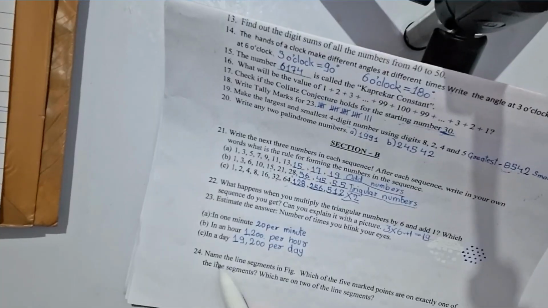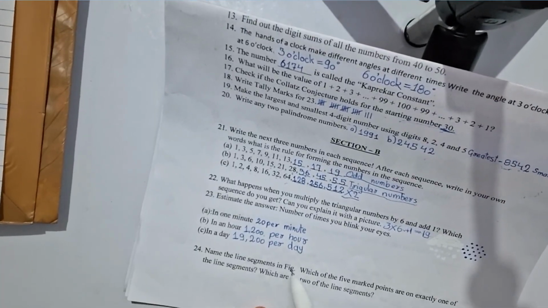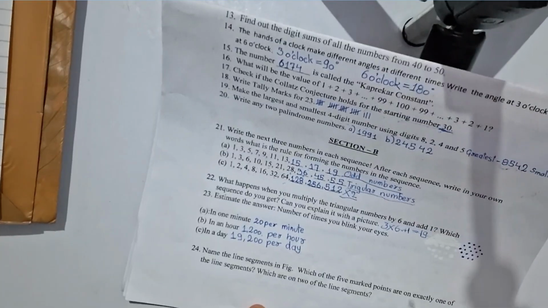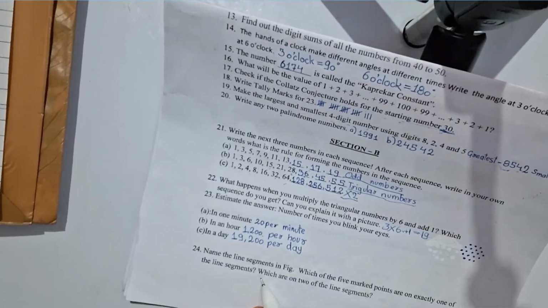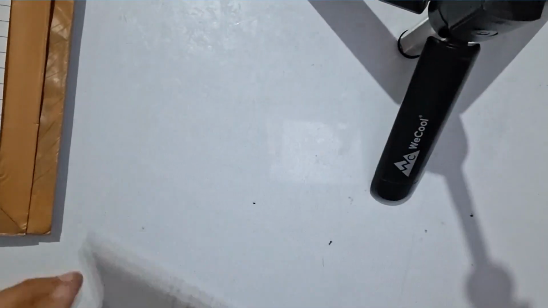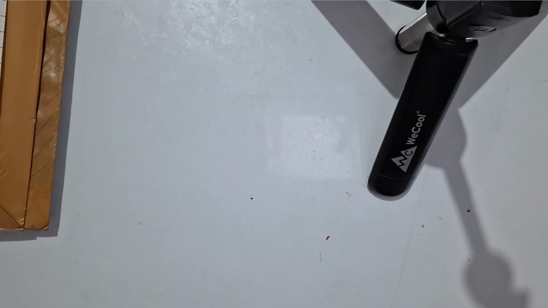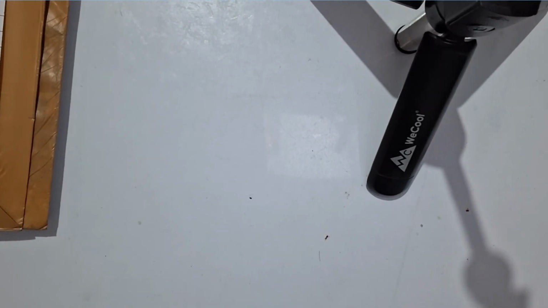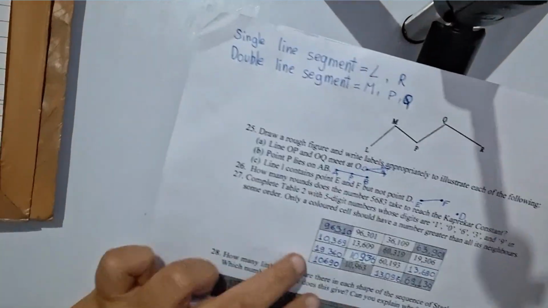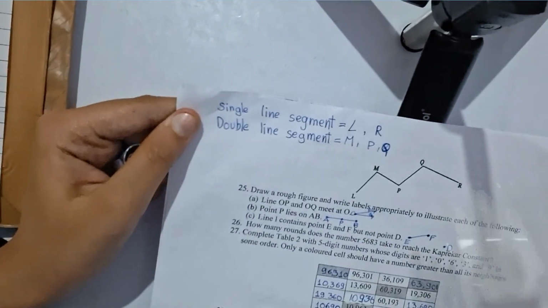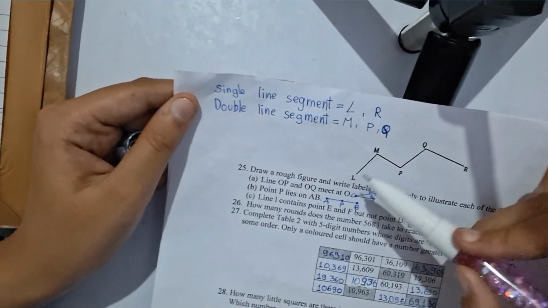Fine. Next is, name the line segments in the figure. Which of the 5 marked points are on exactly one of the line segments, and which are on two of the line segments? So we have to turn the page because the figure is upright here. I have written the ones which are on single line segments. I am going to explain it.